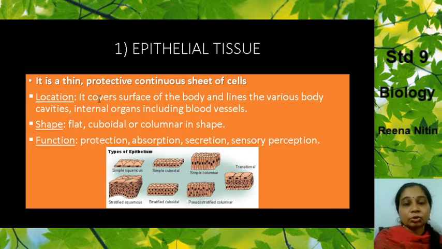body cavities. What are the body cavities? Like inside the nostrils, inside the air sacs, inside the kidneys. The lining of those is covered with this epithelial tissue. So internal organs, including even your blood vessels. What are the blood vessels? Your arteries and veins. Inside those also there is a covering of this epithelial tissue.